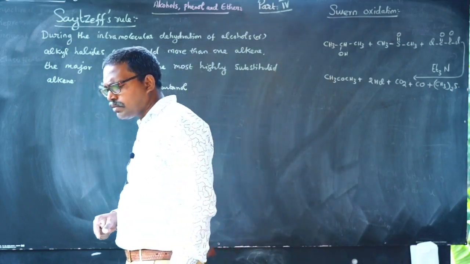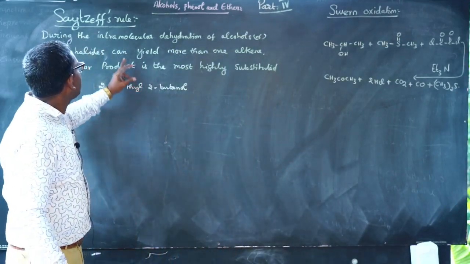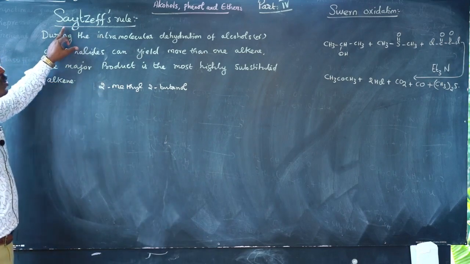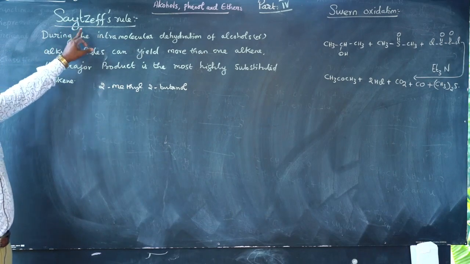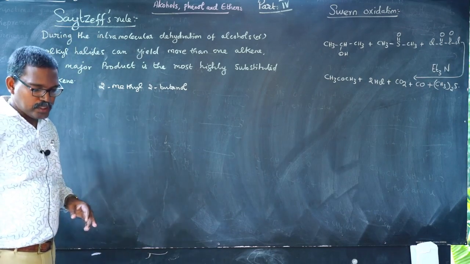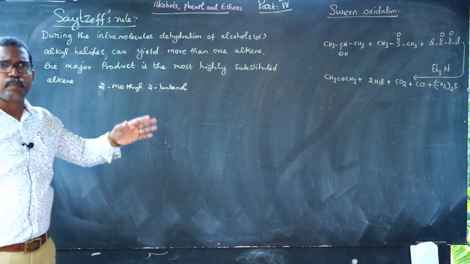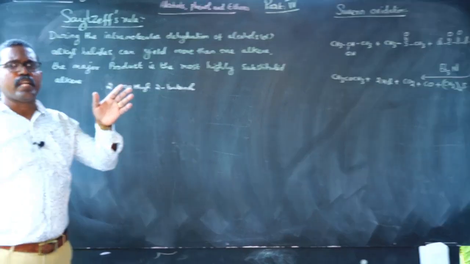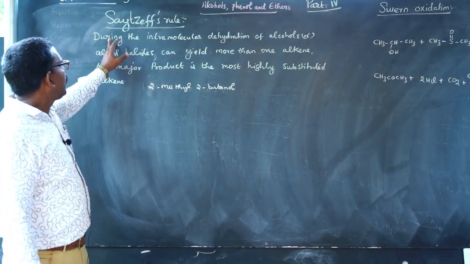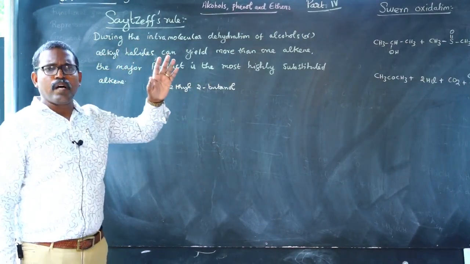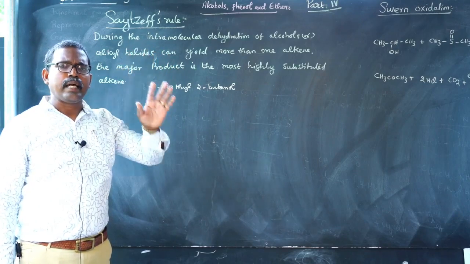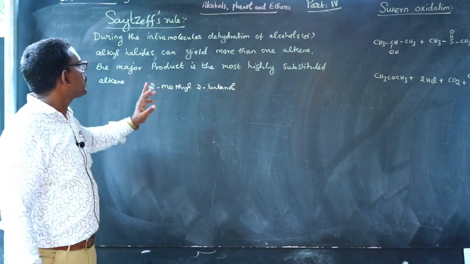Before that, first of all we are going to discuss one of the important rules called the Saytzeff rule. Many people find this rule very difficult, so I will explain it in a very simple manner. The rule is applicable for both alkyl halides as well as alcohols.